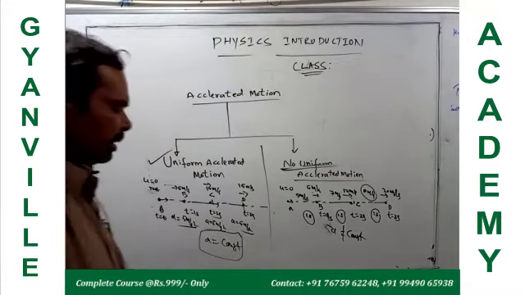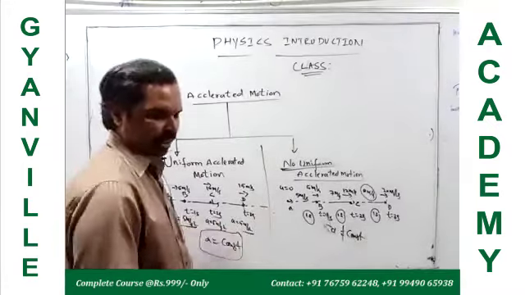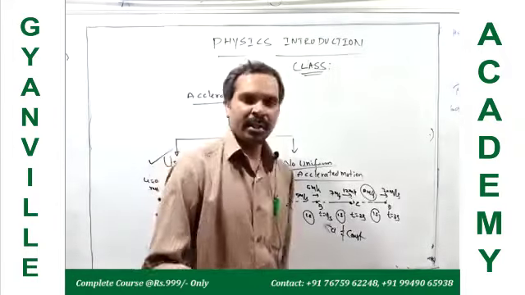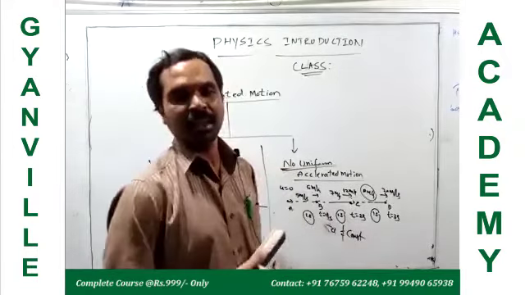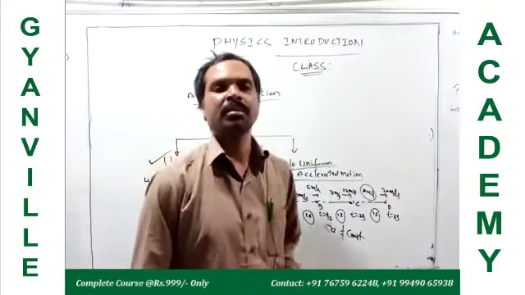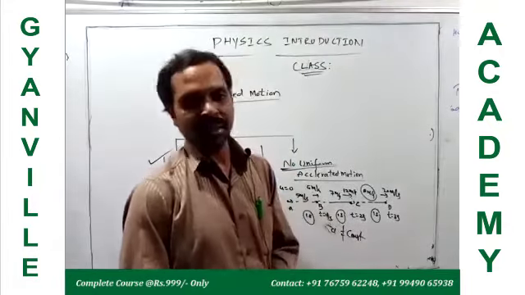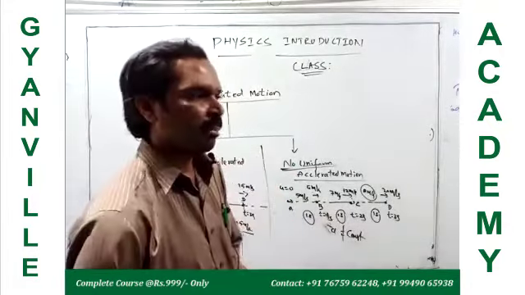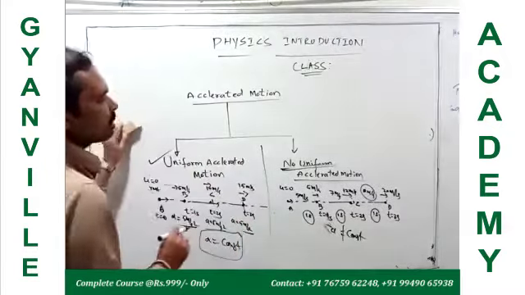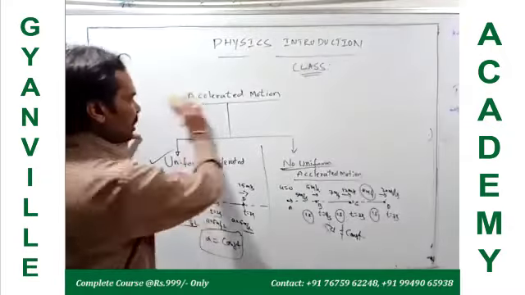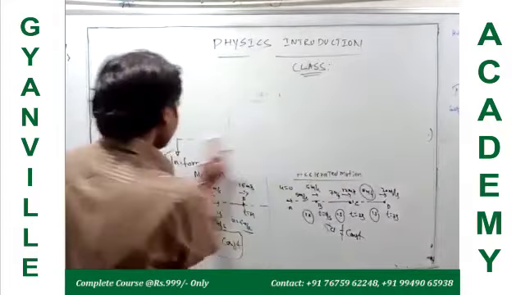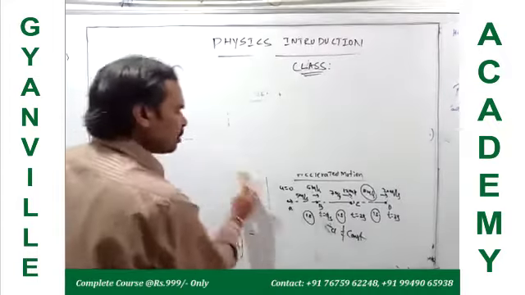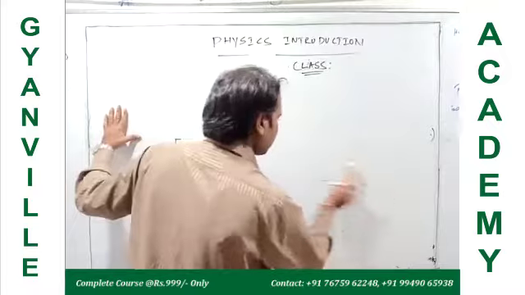I hope that is clear. When a retardation force acts against the direction of motion, the velocity gradually decreases, and in such a case we get negative acceleration. So this is about acceleration: uniform and non-uniform.